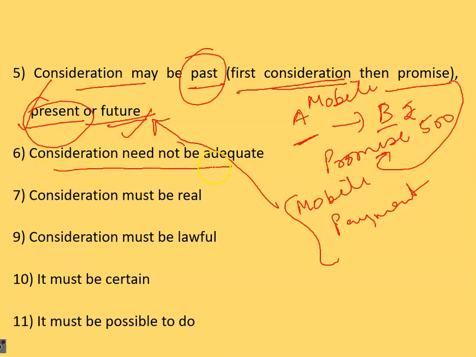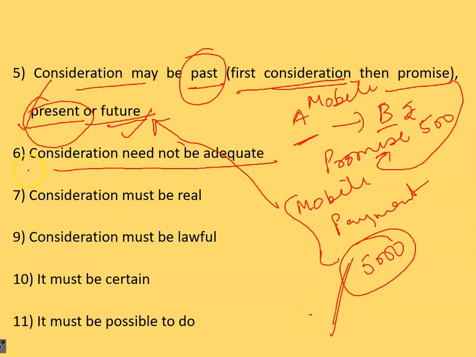Next one is consideration need not be adequate. Now suppose you are having a mobile, the market price of which is, say, 10,000 rupees. If you sell that mobile in the market, you have already used that mobile phone, and if you sell it off in the market, you will get 10,000 rupees. Now there is a friend of yours, and because he is your friend, you sell that mobile to him for only 5,000 rupees instead of 10,000 rupees. So this is not an adequate consideration.